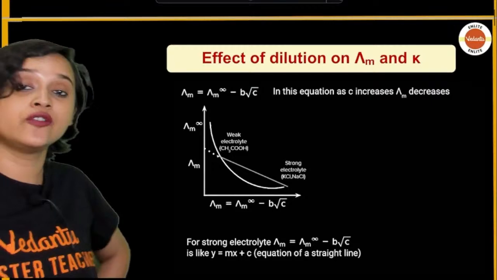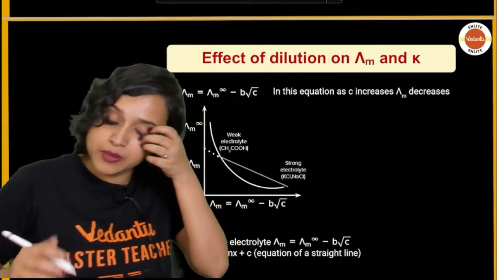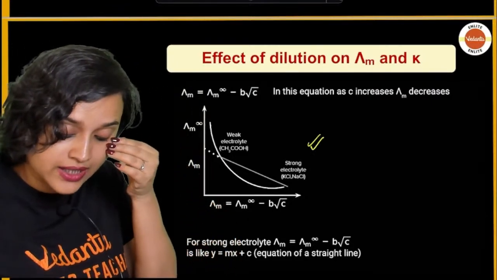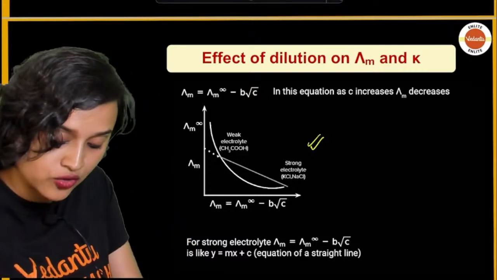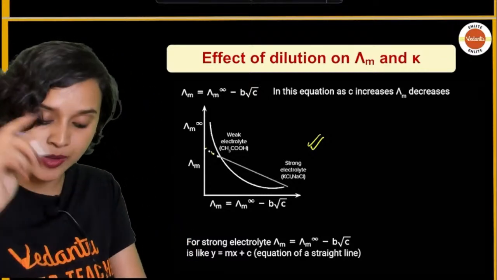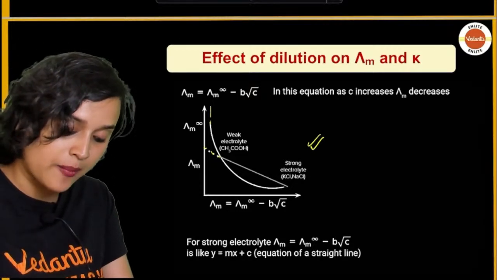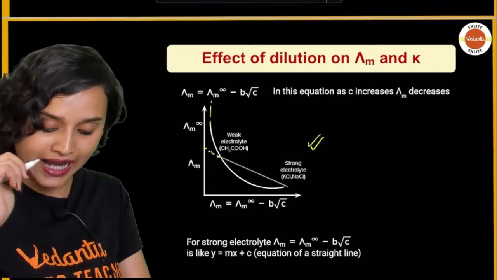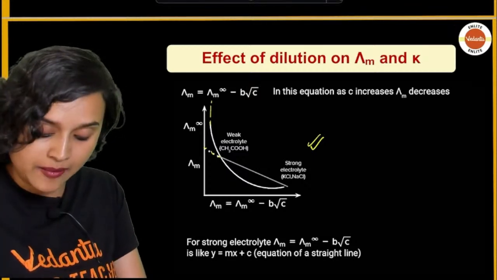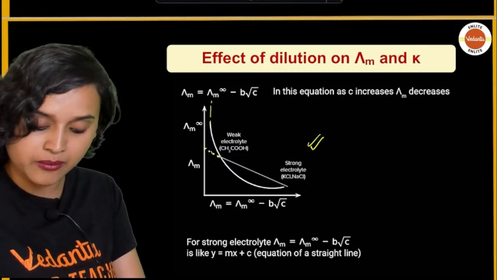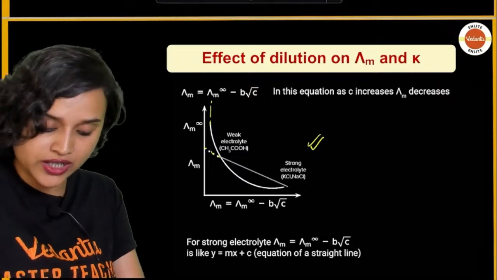Okay. Now effect of dilution on lambda m and kappa, please do go through this graph. This graph is very important. For strong electrolyte, if you extrapolate the graph, you will be able to find the limiting molar conductance. But for weak electrolyte, it will be parallel to the y-axis. For a strong electrolyte, lambda m is equal to lambda m infinity minus b root over c. What is b root over c?